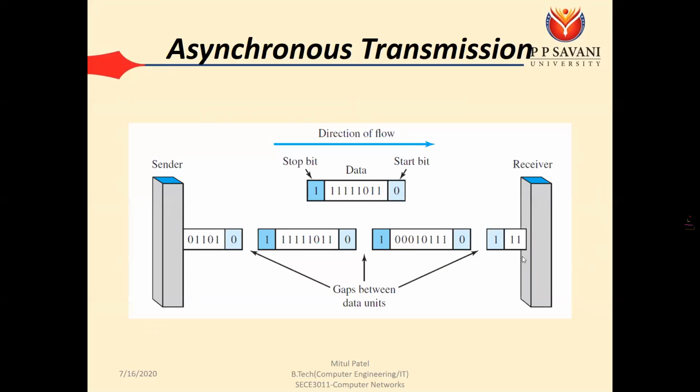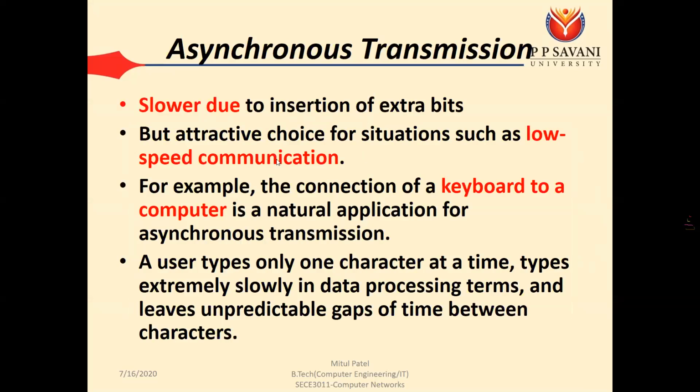So we can say that the responsibility of sender and receivers is also going to be increased. But it is an attractive choice for situations such as low speed communication. For example, the connection of a keyboard to a computer is a natural application for asynchronous transmission. Okay, so the user types only one character at a time, types extremely slowly in data processing terms, and leaves unpredictable gaps of time between characters.